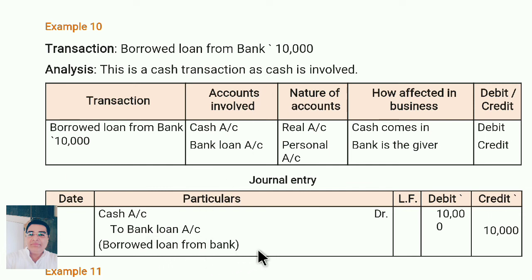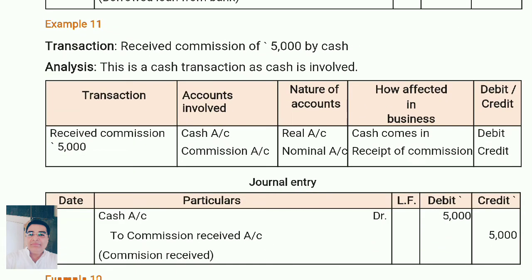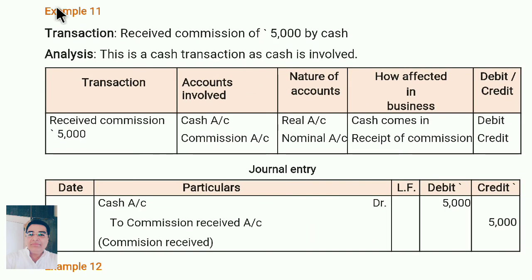Borrowed from the bank. Next transaction is what? Example 11. Received commission 5,000 by cash. When we receive commission, what comes in? Cash comes in to the business. So cash account debit to commission received account. In this entry only, the students make mistakes. So listen very carefully. Received commission rupees 5,000 means cash comes in. So cash account debit to commission received account.